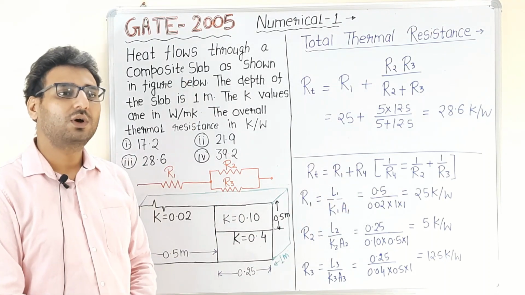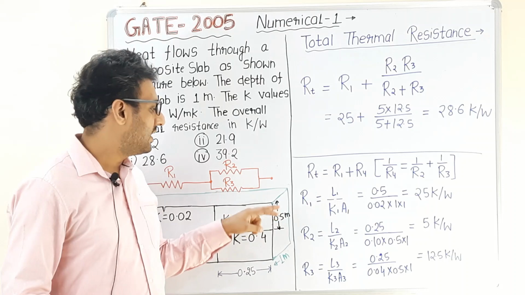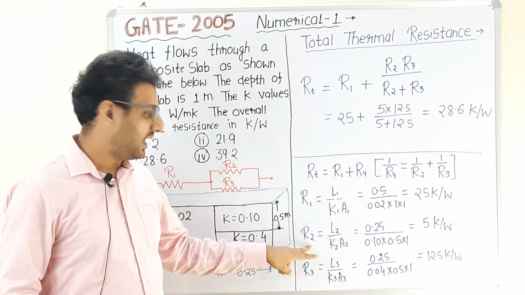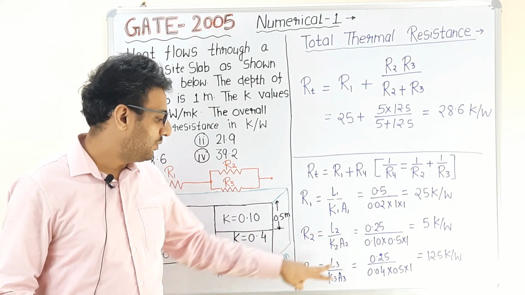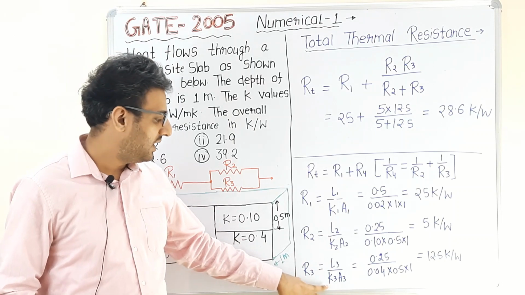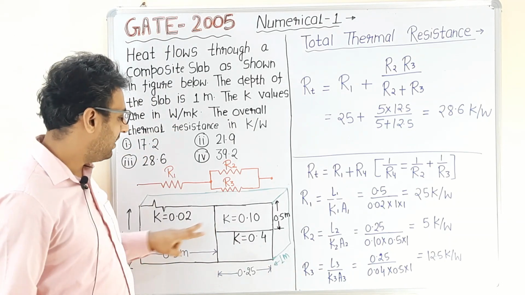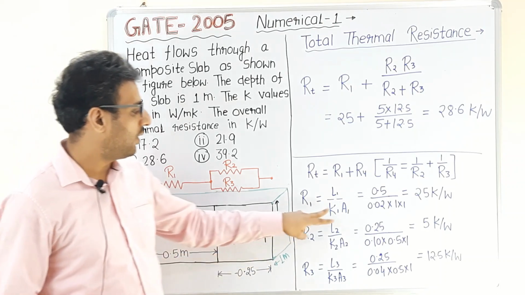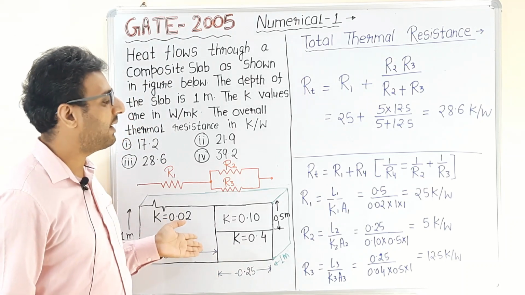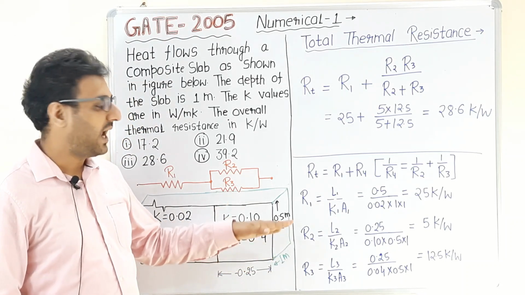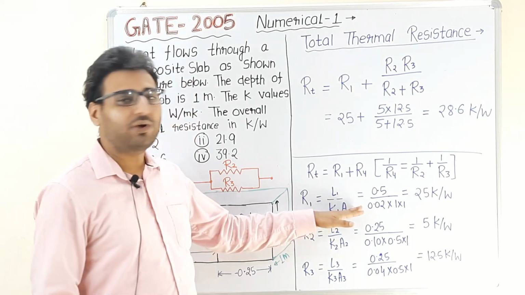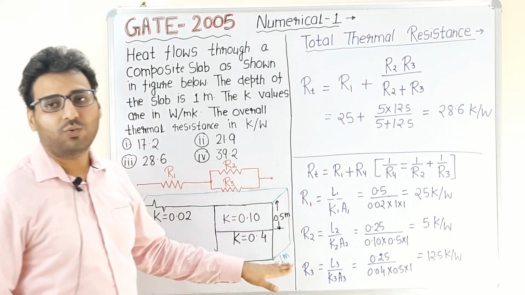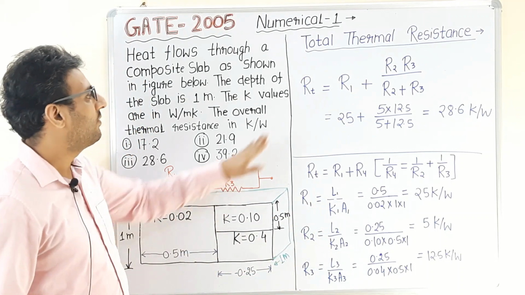As we already know, thermal resistance for conduction is given as L upon Ka. Hence R1 will be L1 upon K1 A1, R2 will be L2 upon K2 A2, and R3 will be L3 upon K3 A3. All values K1, K2 and K3 are given. L1, L2, L3 are all given, and we need to determine the values of A1, A2 and A3 and substitute in this formula. So we can calculate the values of R1, R2 and R3. From these values, we can calculate the total thermal resistance of the system by this formula.